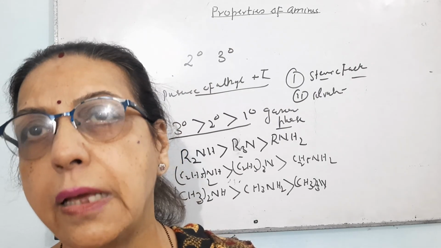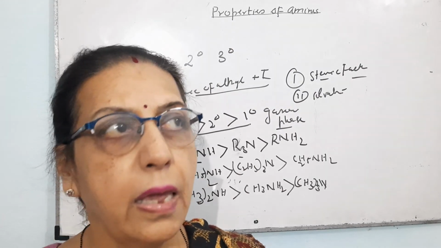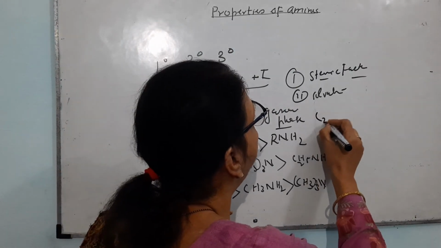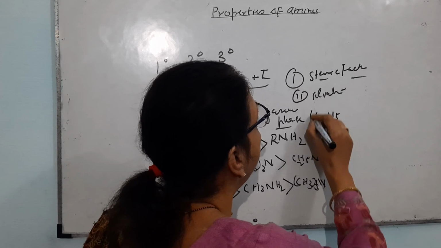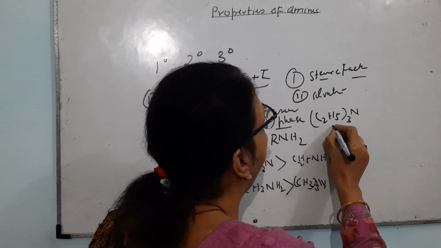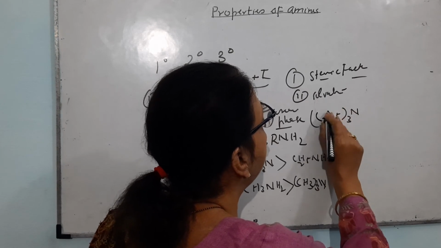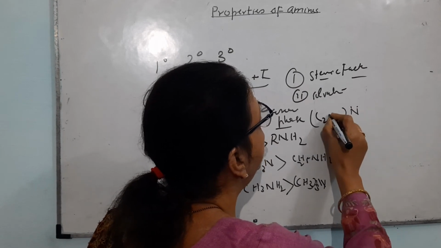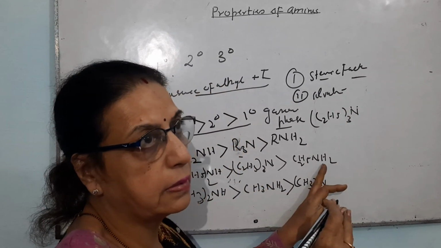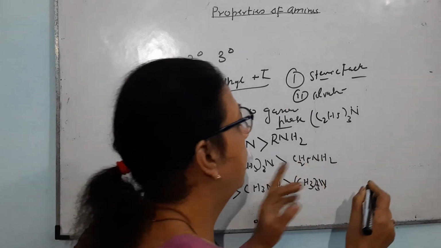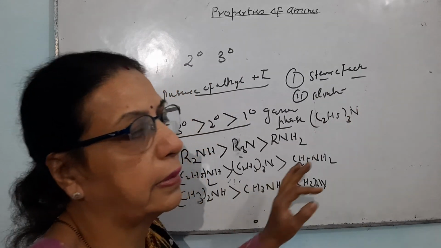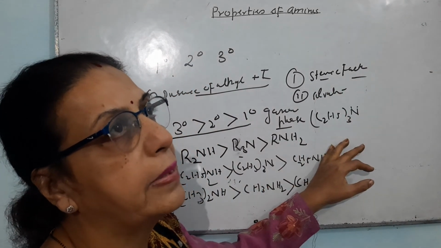Similar things happen in the case of tertiary amine. There is less availability of the lone pair of electrons when there are more alkyl groups. The nitrogen has a lone pair of electrons, but it becomes difficult for any acid to approach and react with it. So there will be overcrowding. So due to the steric factor, there will be a decrease in the basicity.